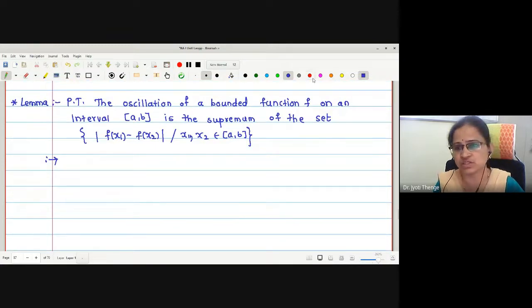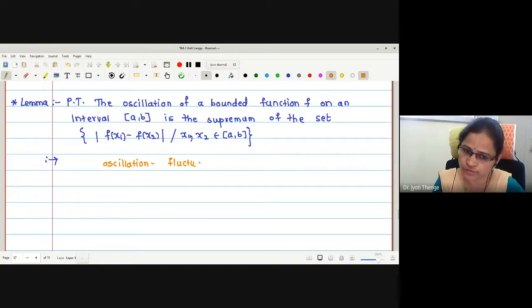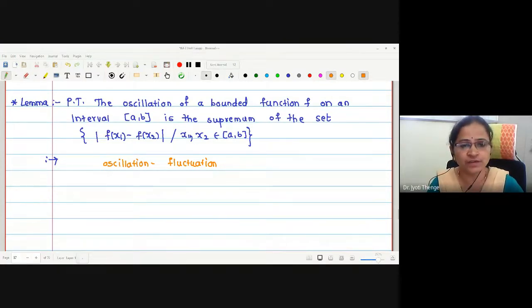What is the meaning of oscillation? Oscillations are nothing but the fluctuations of the given function in the given interval. Fluctuation means the difference between the supremum value and the infimum value of the function. Is that okay? Oscillation is the difference between suprema and infima, right?